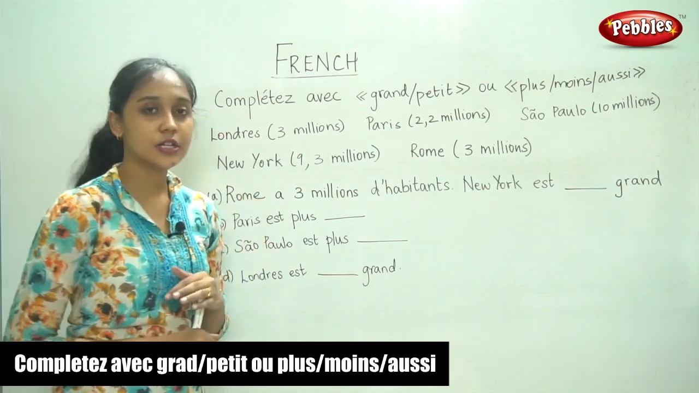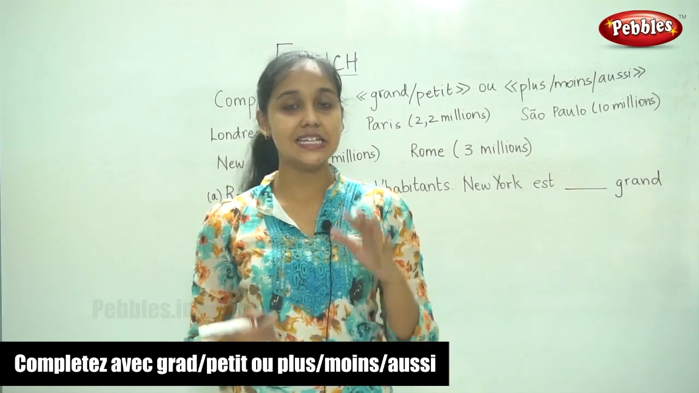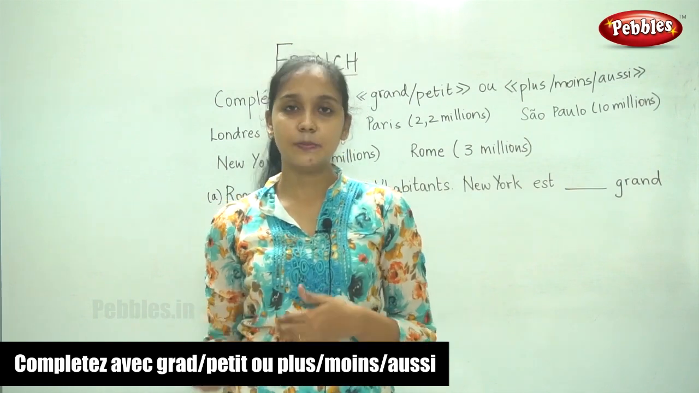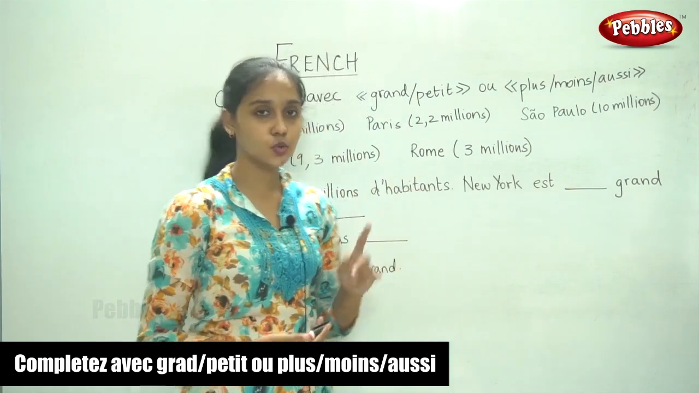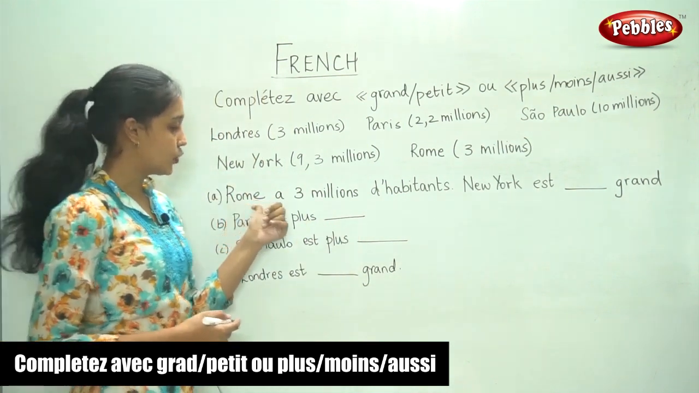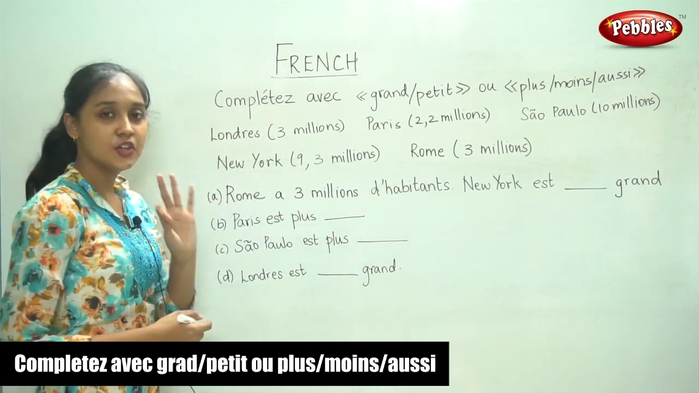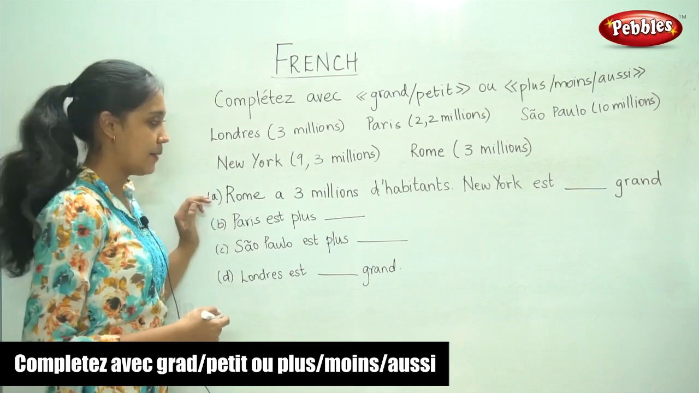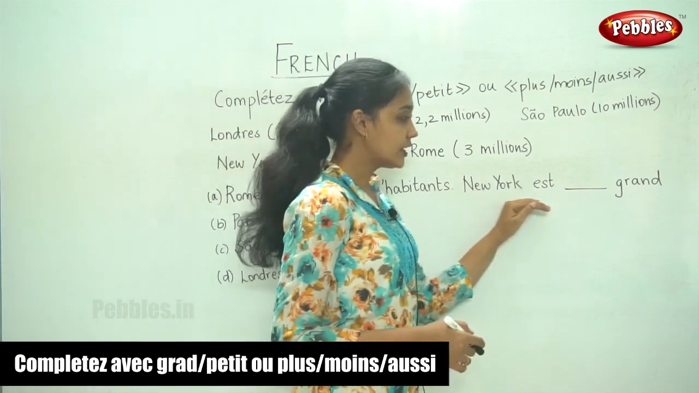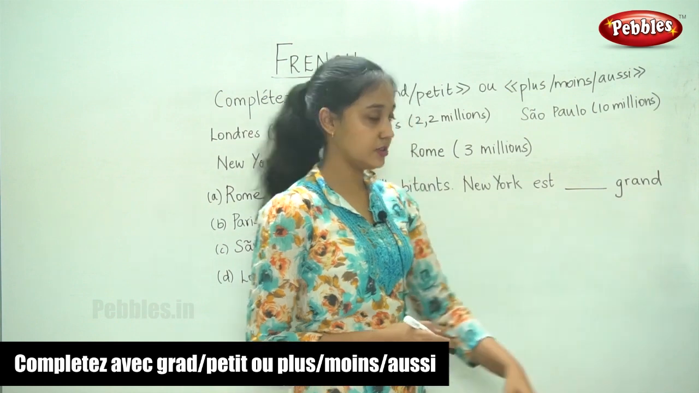So now we are going to say, based on the population, which of these cities are bigger and which is smaller, and we are going to compare all these cities to one city. So the first sentence they've given us is Rome a 3 million d'habitants. So Rome has 3 million inhabitants. So now there are 3 million people in Rome. New York est dash grande. So the word is grande, the adjective.